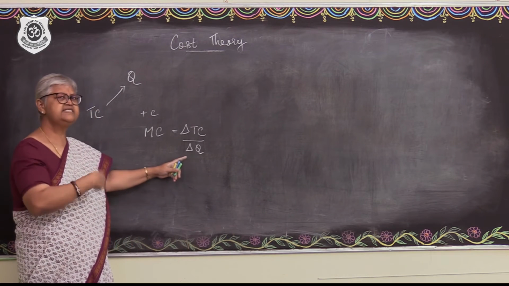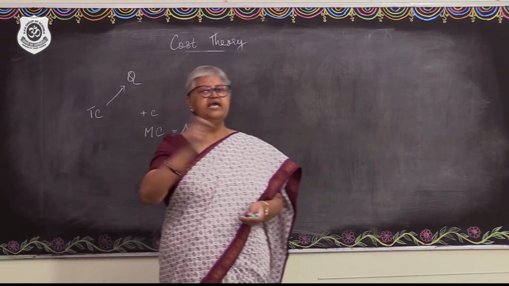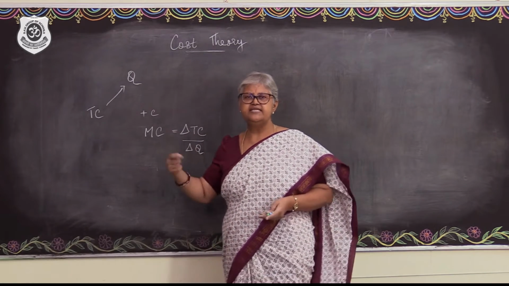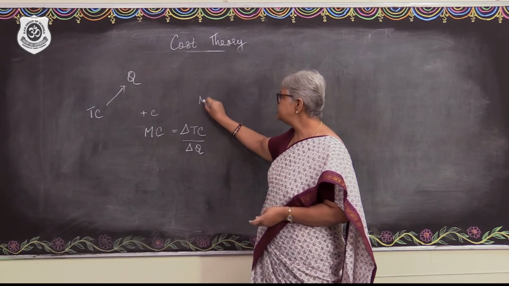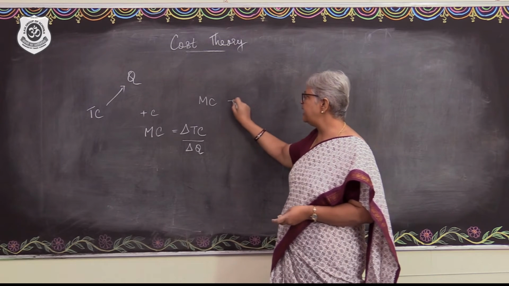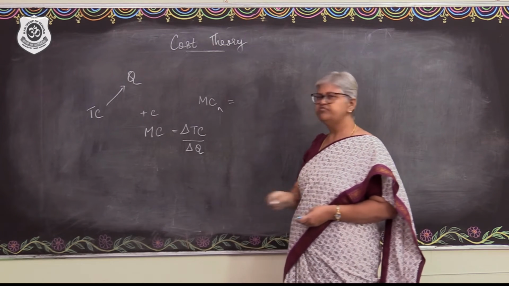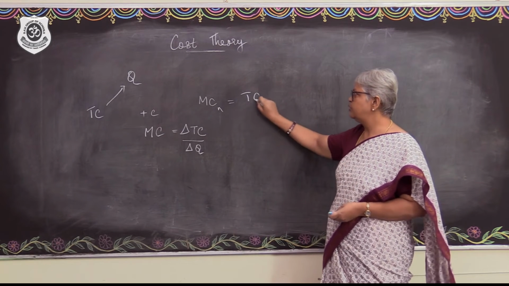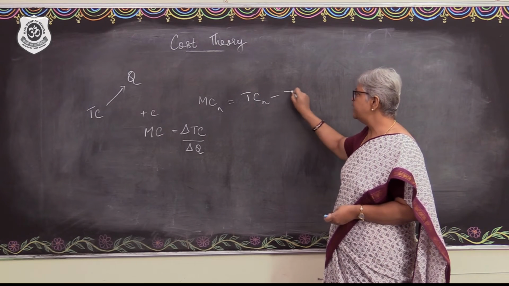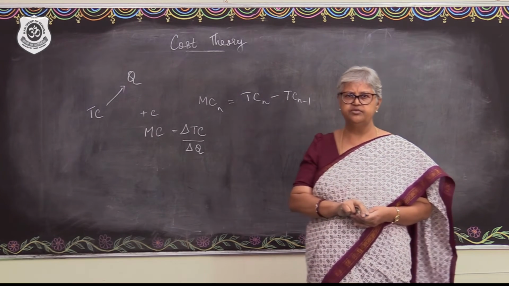If the output increases one after the other, then the marginal cost of the nth unit can be calculated as the total cost of the nth unit minus the total cost of the (n minus 1)th unit.